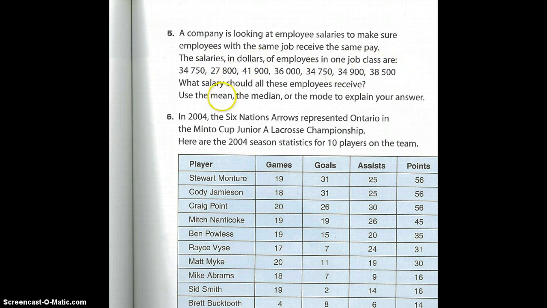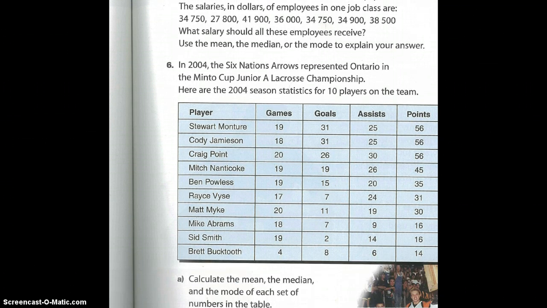So what I would do is find out the mean, the median, and the mode, if there is one, and then look at them and decide which one is the best representation. So part of this is your opinion, but if there was a number that was way out there, really high or really low, I feel like the mean just wouldn't be representative of this set of numbers. But you go ahead now and find the mean and the median, and possibly the mode, if there is one, and write it in your book and figure out which way you would represent this set of numbers. So pause me now and work on that.